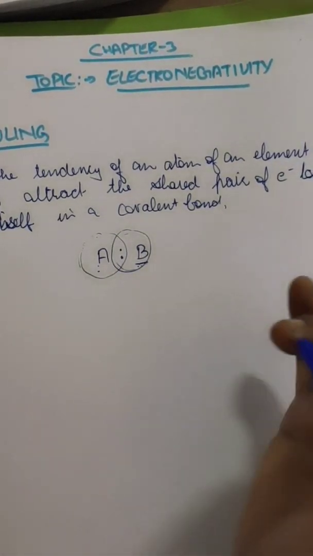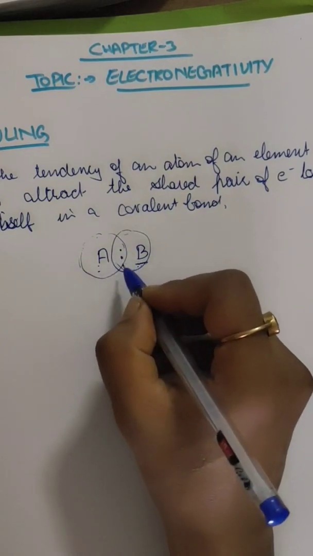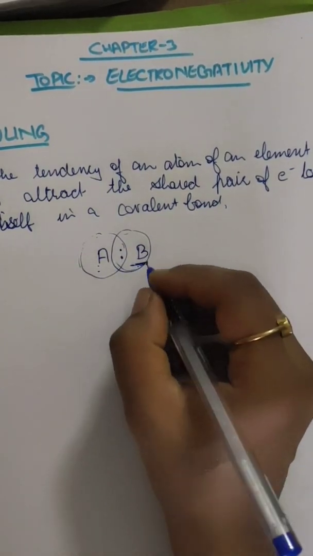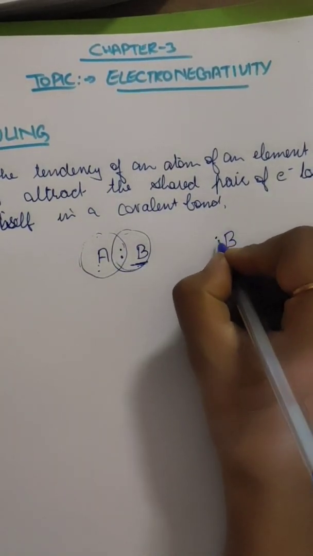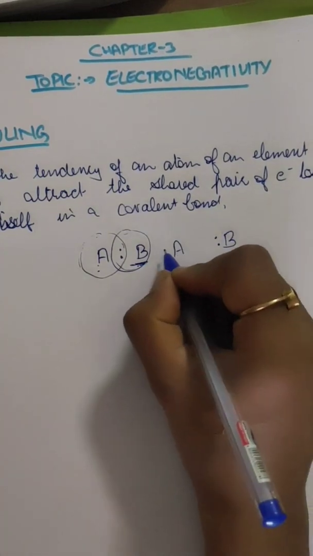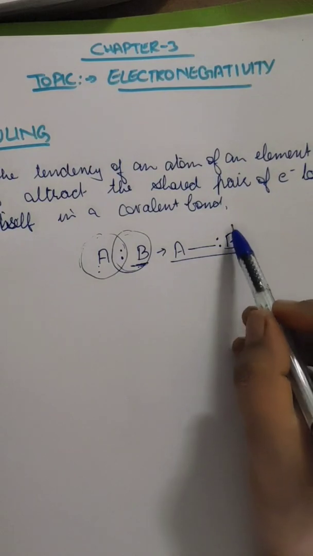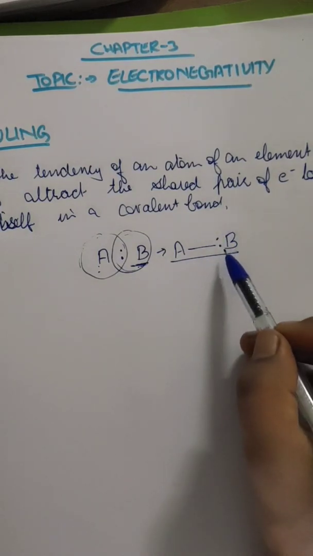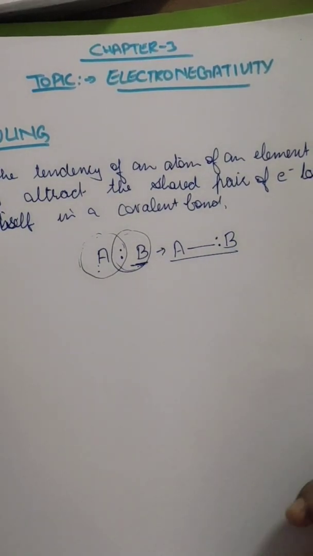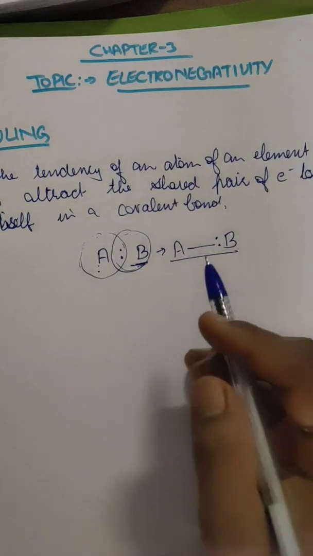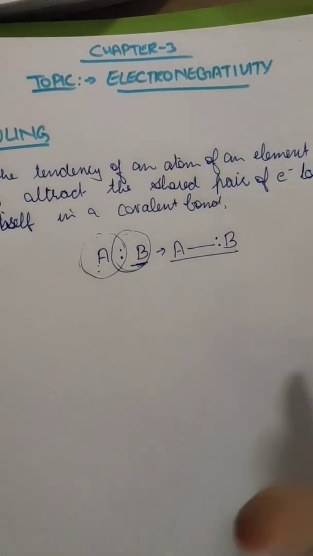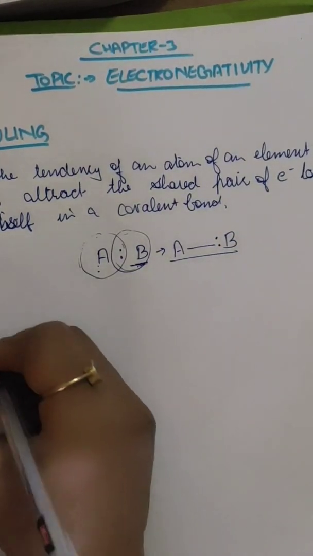This apple example represents the shared pair of electrons. If B is more powerful, then B will have the electrons towards itself and A will be a little far. So the more electronegative the atom is, the more the shared pair of electrons will go towards itself.